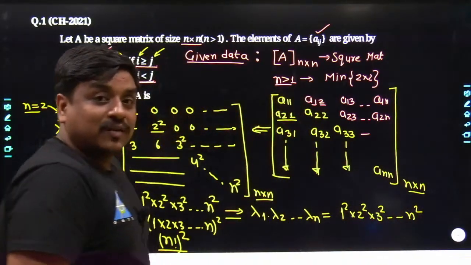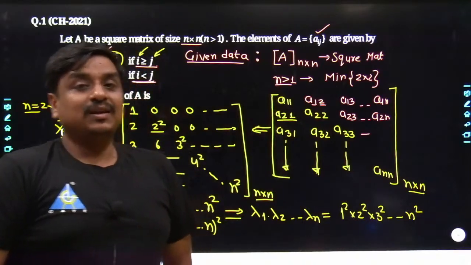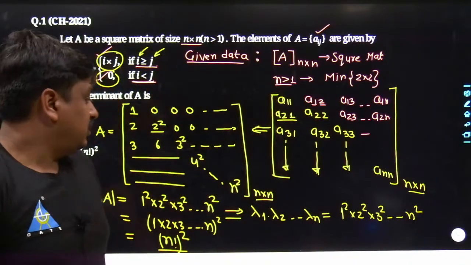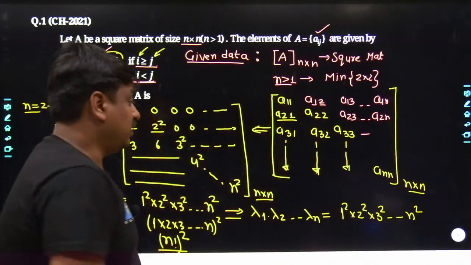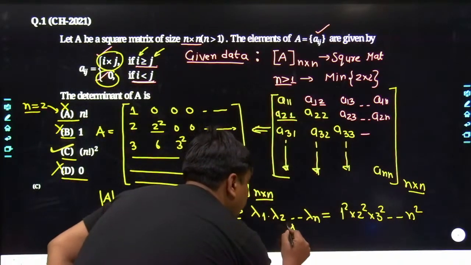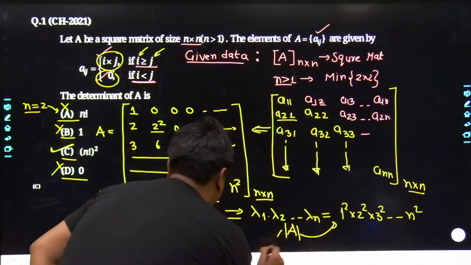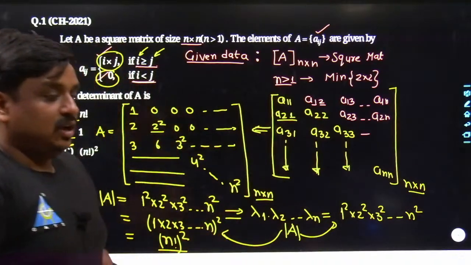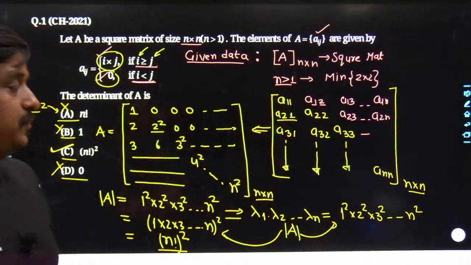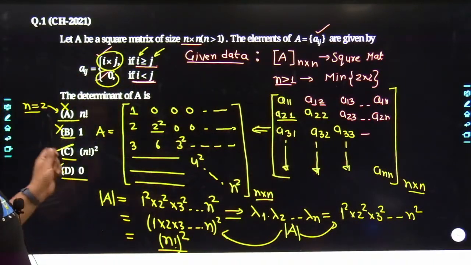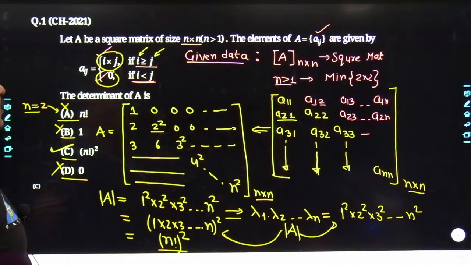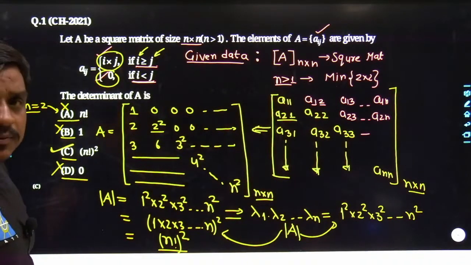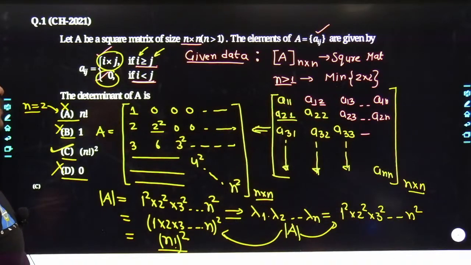And you know one of the important properties followed by the eigenvalue multiplication: the multiplication of the eigenvalues is the same as its determinant, which equals mod of A. Yes, I have used the same methodology over here. So tell me, what would be the best answer? The best answer would be C. It was not a difficult problem, but it was a sort of problem where many of the students could have got stuck.